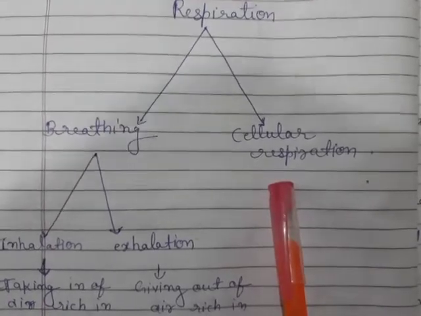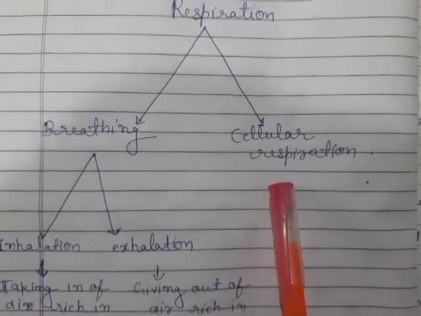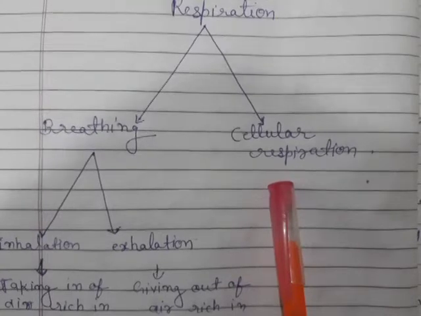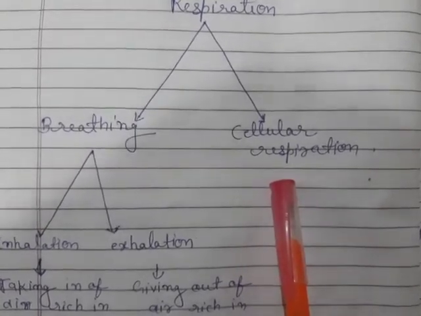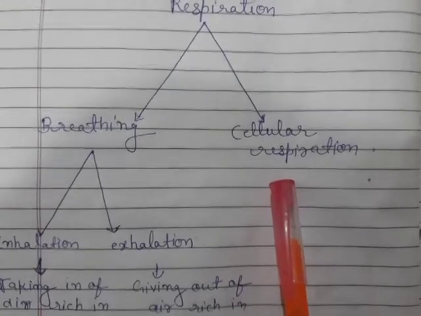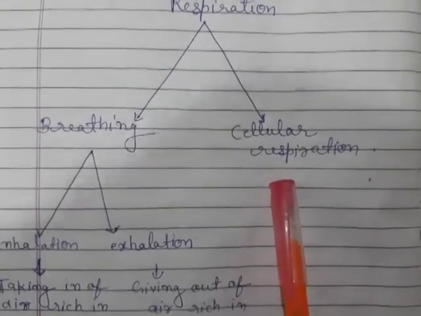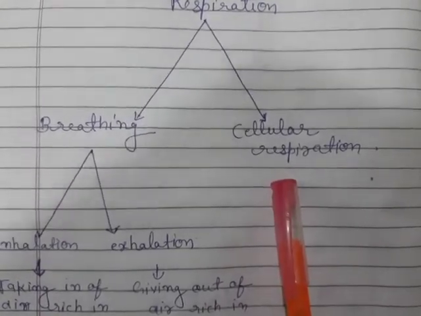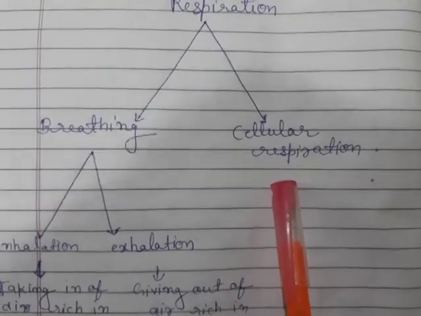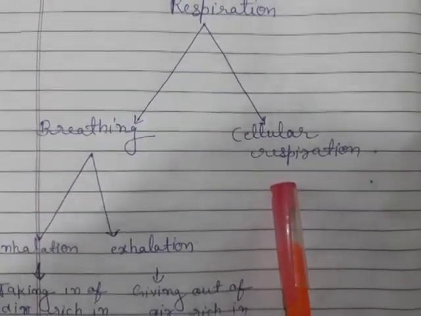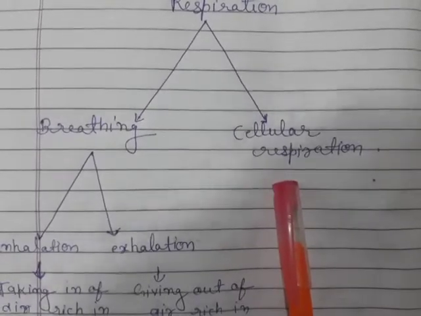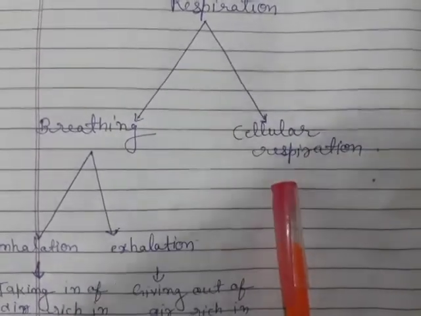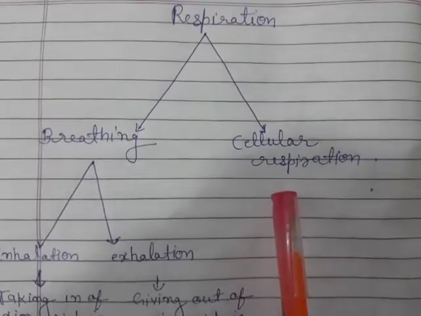The air we breathe in is transported to all parts of the body and ultimately to each cell. In the cell, oxygen in the air helps in the breakdown of food. The process of breakdown of food in the cell with the release of energy is called cellular respiration.